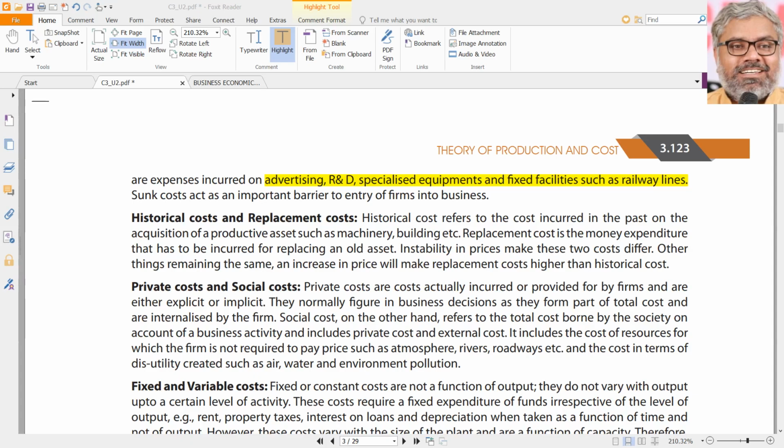For example, let us say a decision has to be taken by a student whether to continue with a particular course or not, whether to join a particular course or not. If we consider the entire costs incurred in the past from LKG, UKG to 10th or 12th standard and say that already I have incurred lakhs and lakhs of rupees on education, now I have to recover that quickly, I cannot spend any more.